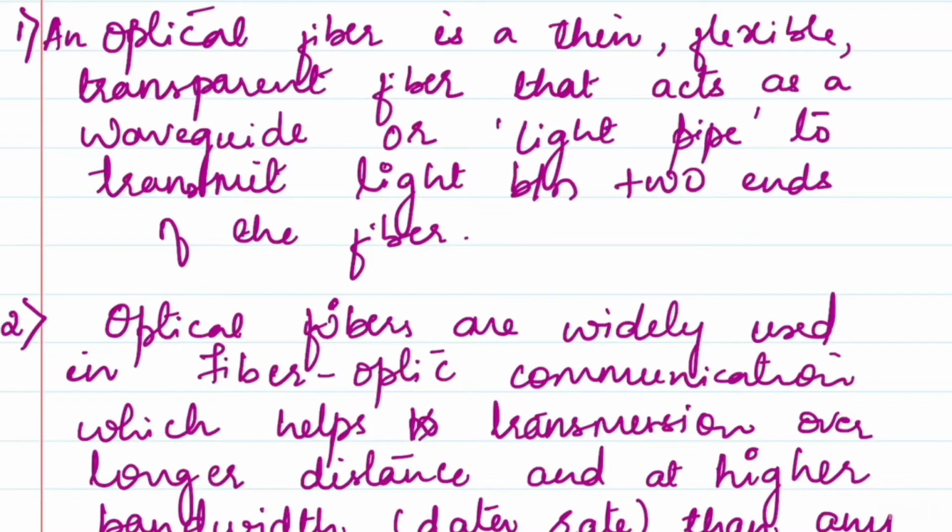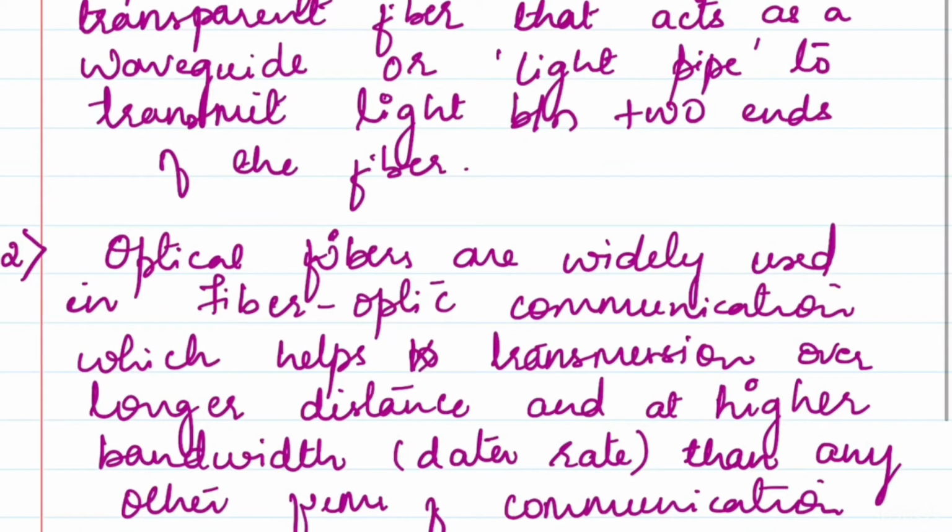Then the next thing is that optical fibers are widely used. Why are they widely used over other forms of communication? Because they have helped us reach longer distances. We can transmit the data to a longer distance with a higher data rate. In the sense, very quickly, in a very short span of time, you can transmit more information than any other form of communication. Hence fiber optics has made its mark in the market and in the electronics and communication field.